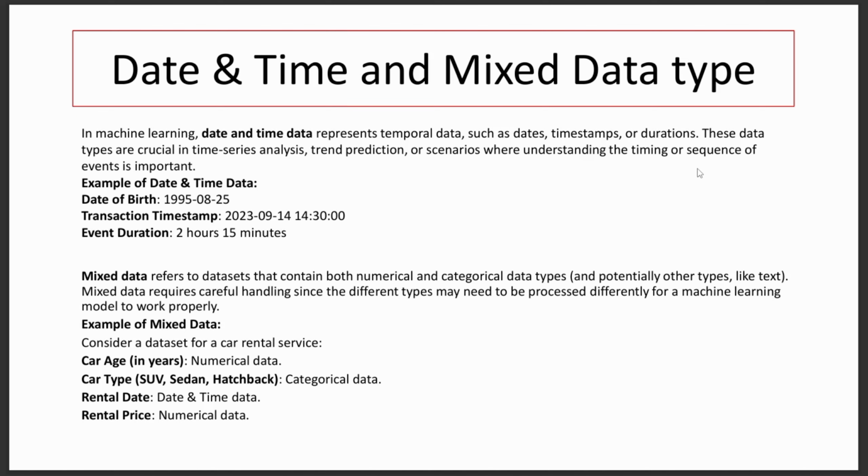Car age in years, which is numerical data. Car type: SUV, sedan, hatchback, which is categorical data. Rental date and time, which is date and time data. And the last one is rental price, which is numerical data. So in mixed data we will have maybe all or maybe not all of the data types of machine learning. So these are the data types that we use in machine learning.